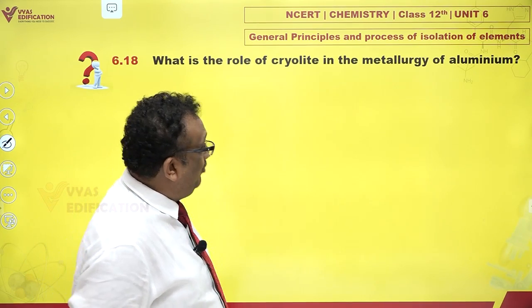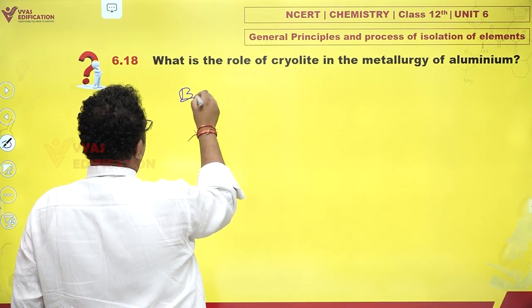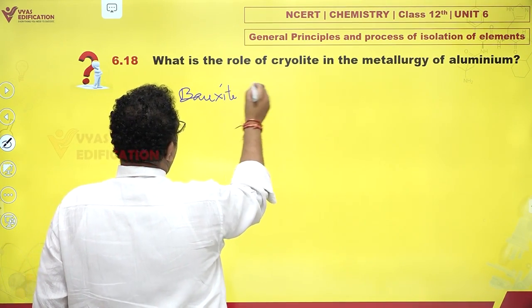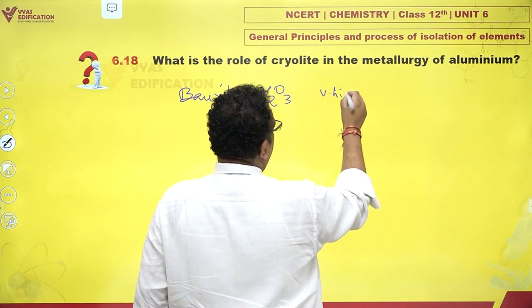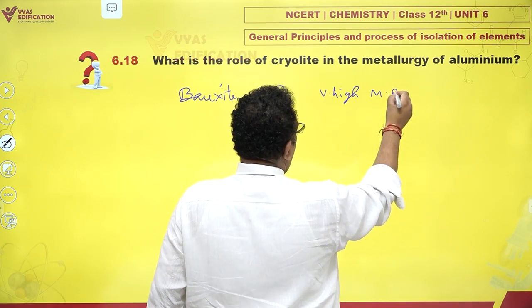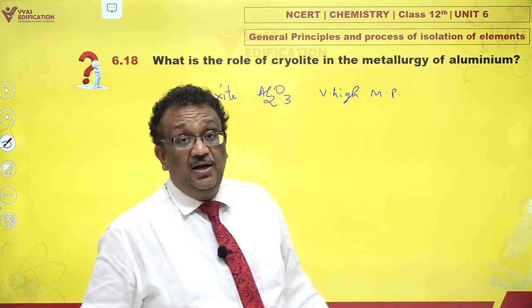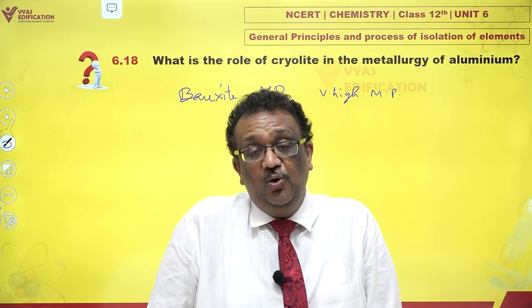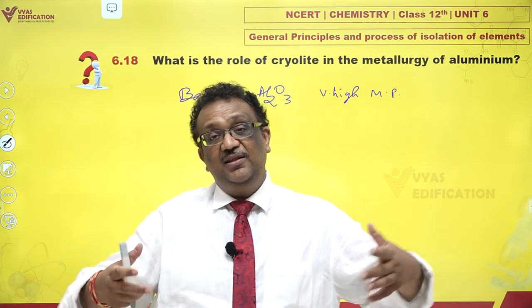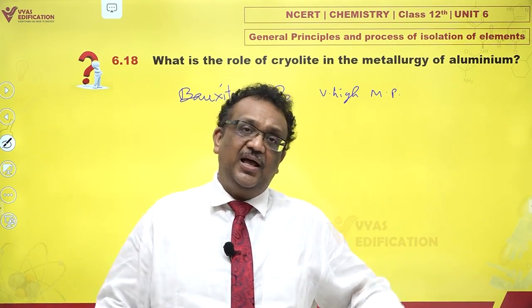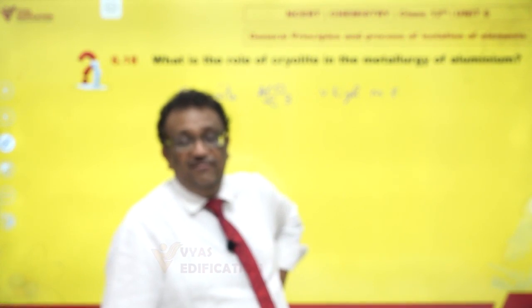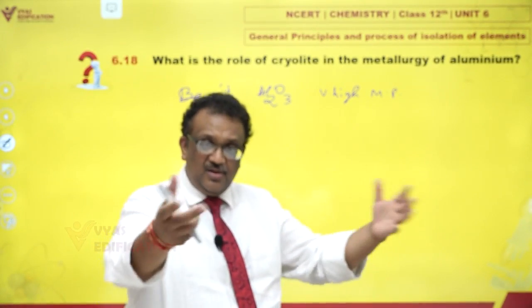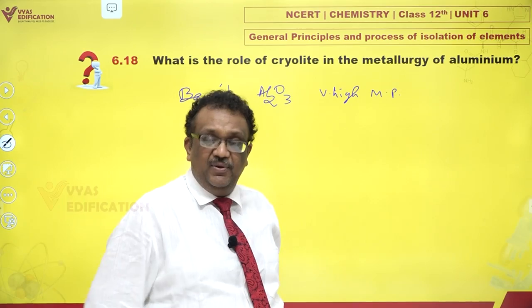Aluminium is extracted from bauxite, which is Al2O3, which has a very high melting point, around 2200 degrees Celsius. Let me remind you, iron melts below 1600 degrees Celsius. So, how do you heat that? Because normally heating is done in iron vessels. Now, at such a high temperature, iron itself would melt. There is no vessel in which you can melt it easily. It becomes very expensive.